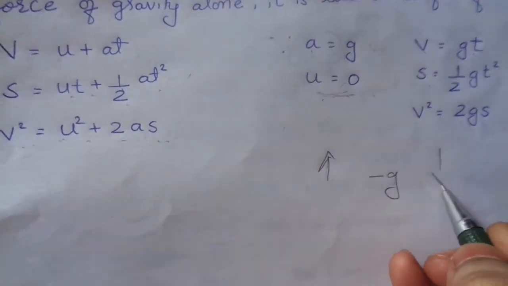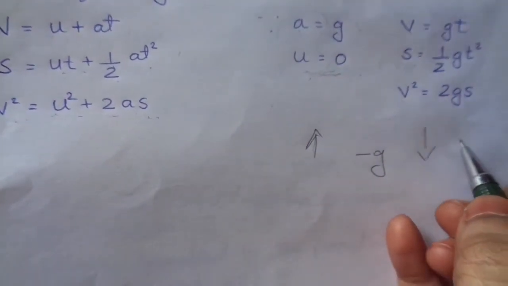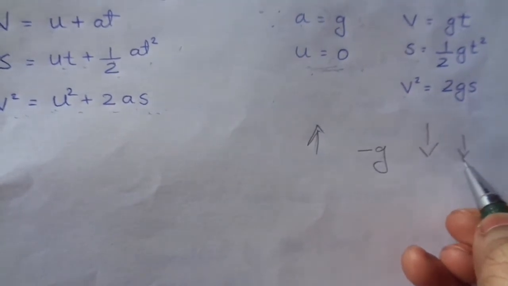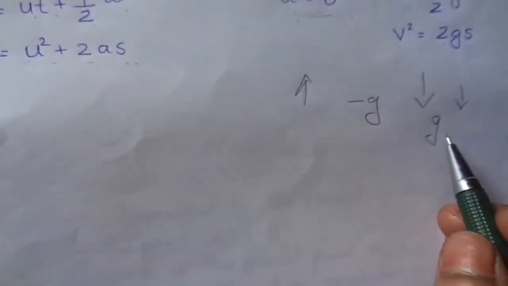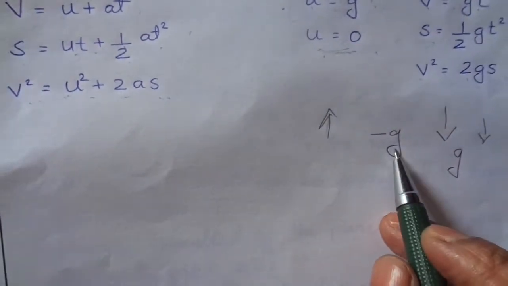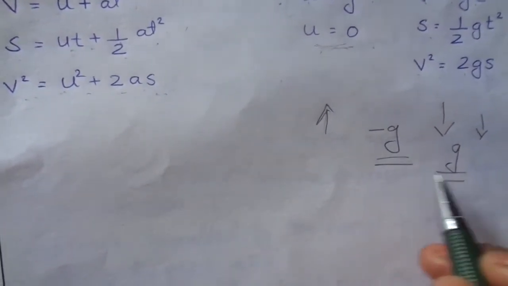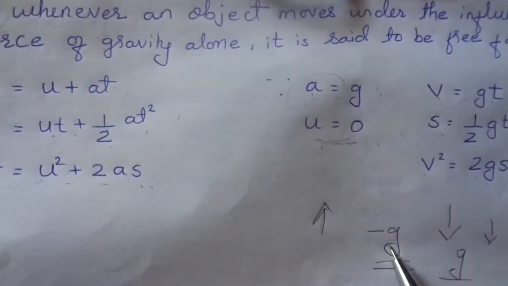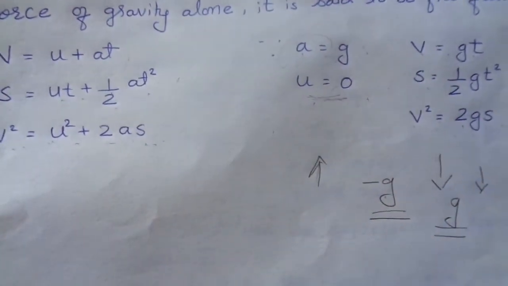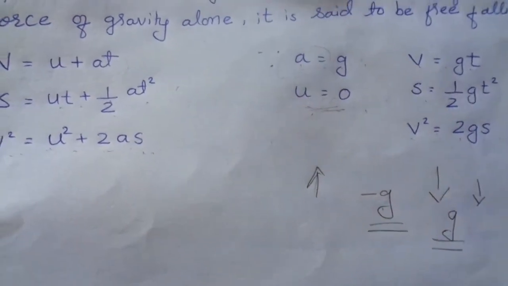And while it is free falling, it is in the same direction as the value of g, so it will be g. So this is the sign convention that you have to consider while you are solving examples, where you have to take gravity as negative and where it will be positive.